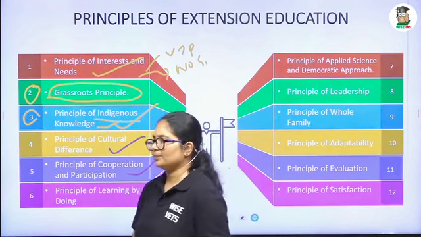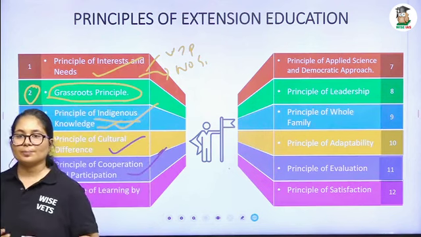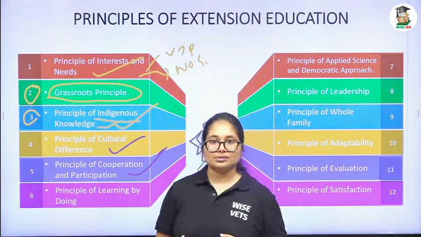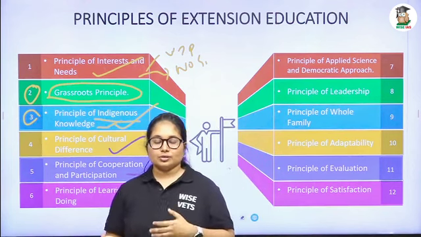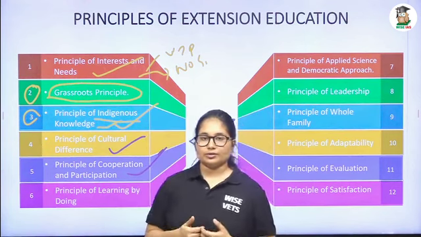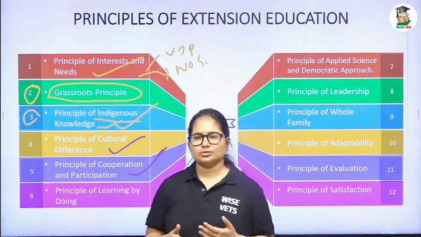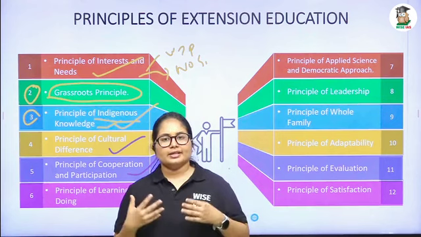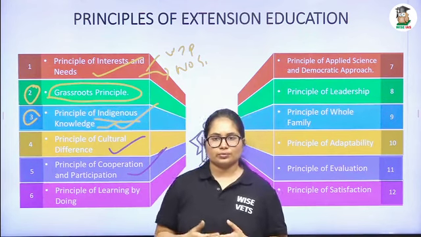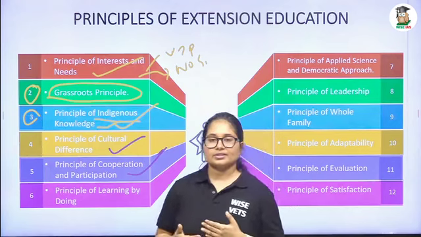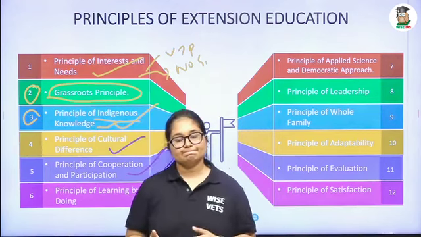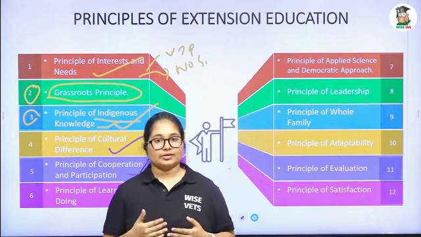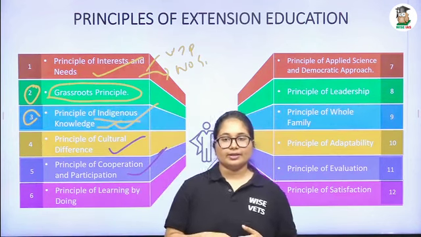We have done that, but the farmer should cooperate in our work or extension program. Otherwise, there is no use. So we have to make sure that the farmer could cooperate with our program. How can we make sure that they will cooperate with us? First, we can think about whether their problems are addressed or not. Their problems should be addressed in our extension program so that they can come and see, okay, our program is addressing my issue, so that if we go there, we can get maximum